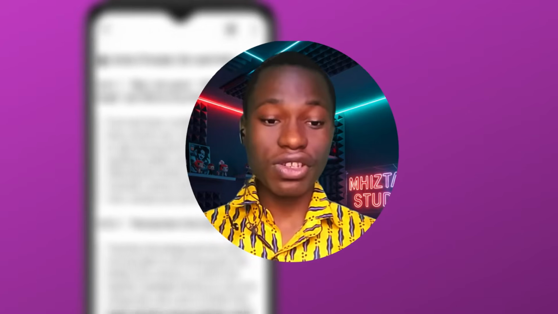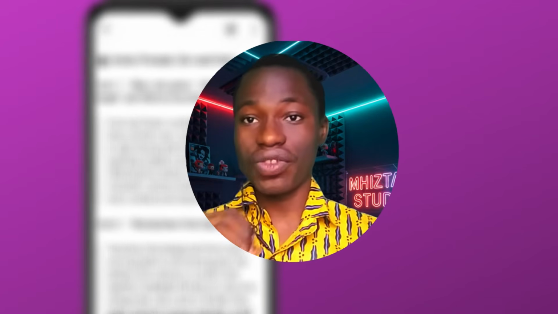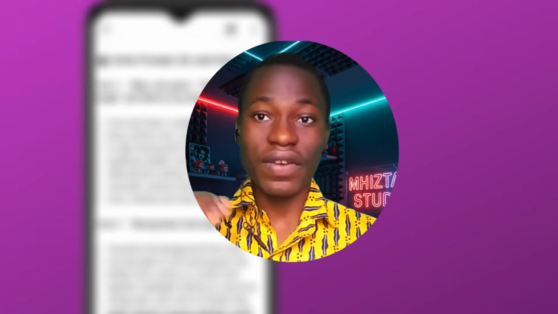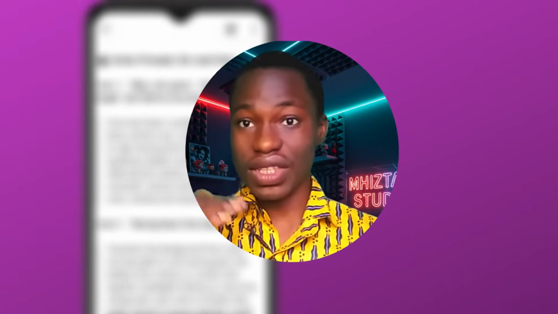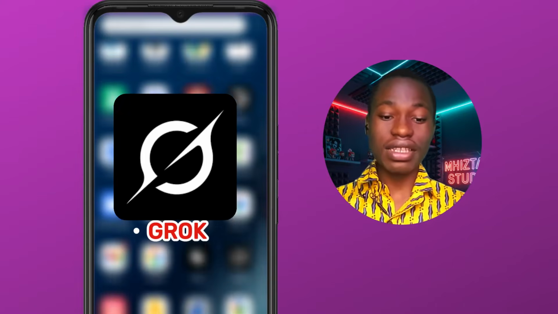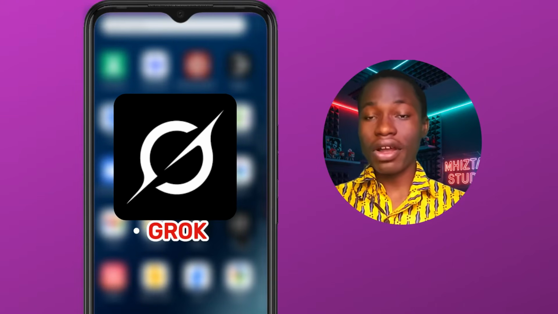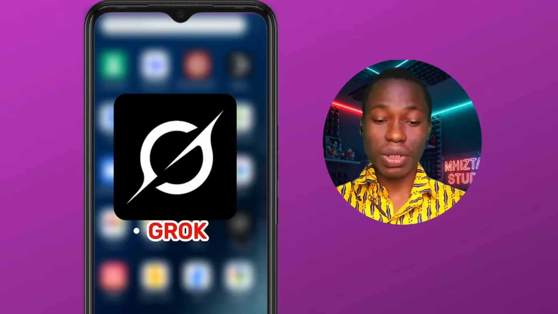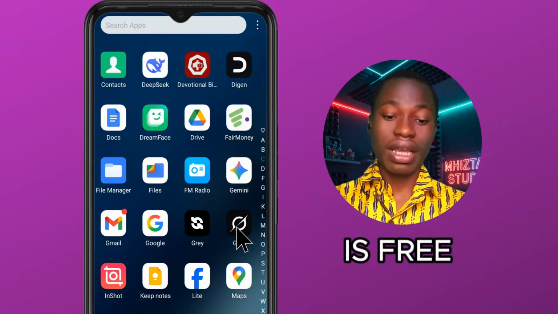Now the next thing we are going to do is turn these images into a video, and this is where it gets very interesting and very easy to do. What we are going to do is just open Grok. If you don't have Grok, it's an AI. Just head on to your Play Store or Apple Store and install it on your phone, and then sign up.